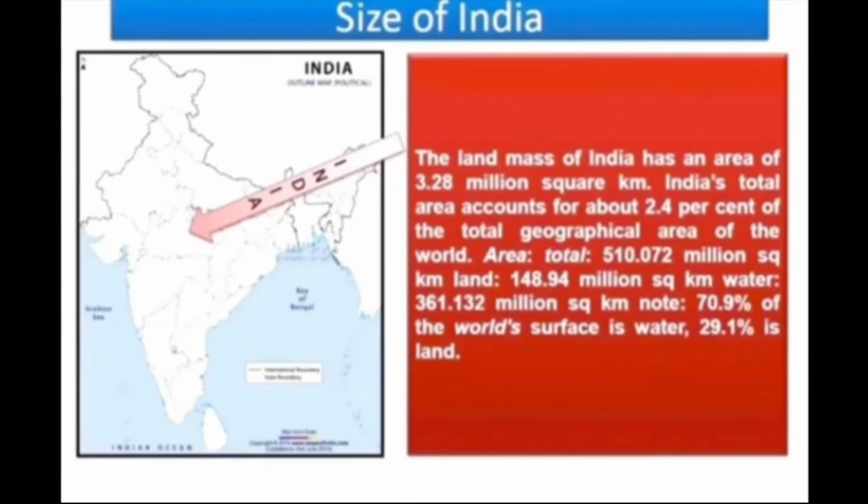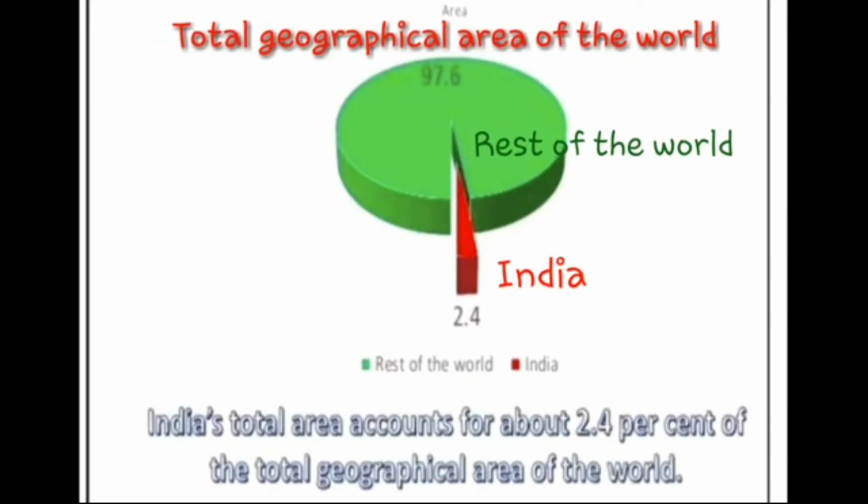Coming to the size of India, the total landmass of India, or the area covered by India, accounts to be 3.28 million square kilometers, which means the outline boundary of India. Now, what is the proportion of this area around the world? India's total area accounts for about 2.4% of the total geographical area of the world. This picture shows the total geographical area of the world, in which India's total area accounts for about 2.4%. Is it clear? Okay. Now moving to the next.